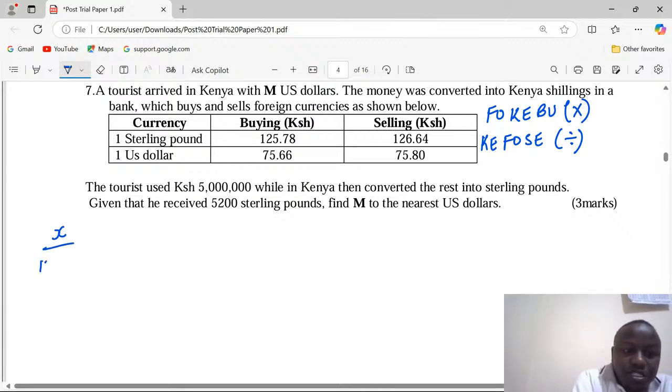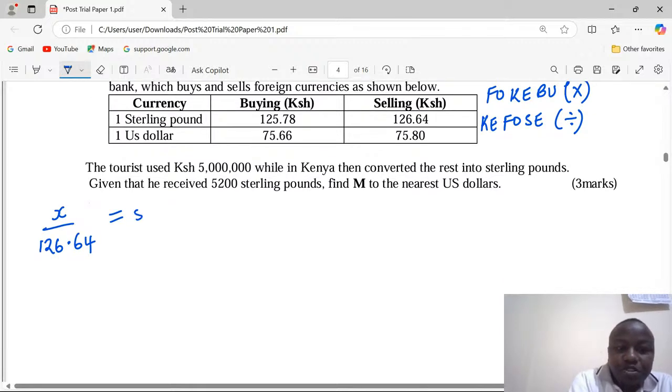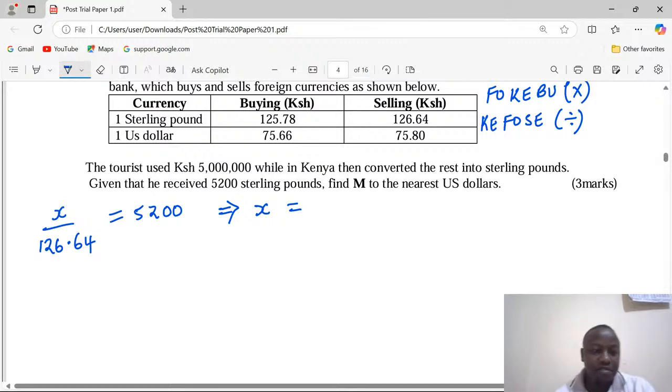That is 126.64. When you divide this unknown by 126.64, we're going to get 5200. And this means that the value of X can be gotten by multiplying 5200 by 126.64. And when that computation is carried out, we're going to get 658.